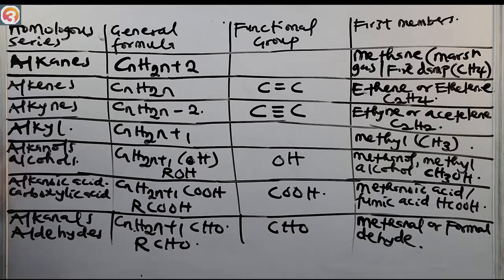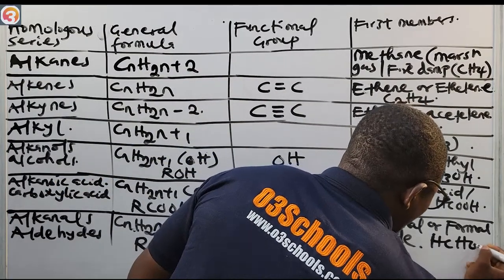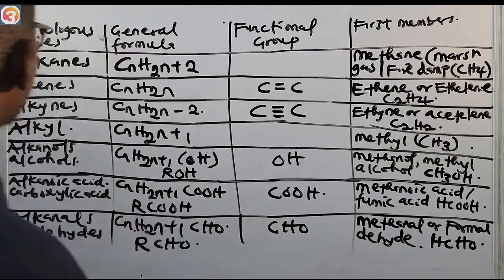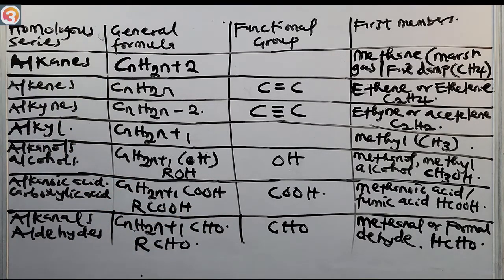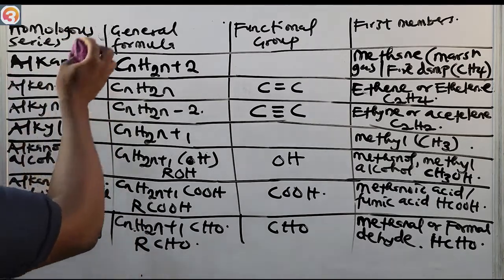Formaldehyde. The formula is HCHO, with only 1 carbon atom. HCHO is methanal, or formaldehyde. Now let us continue from the top as we go to the next one, which is the alkanones.